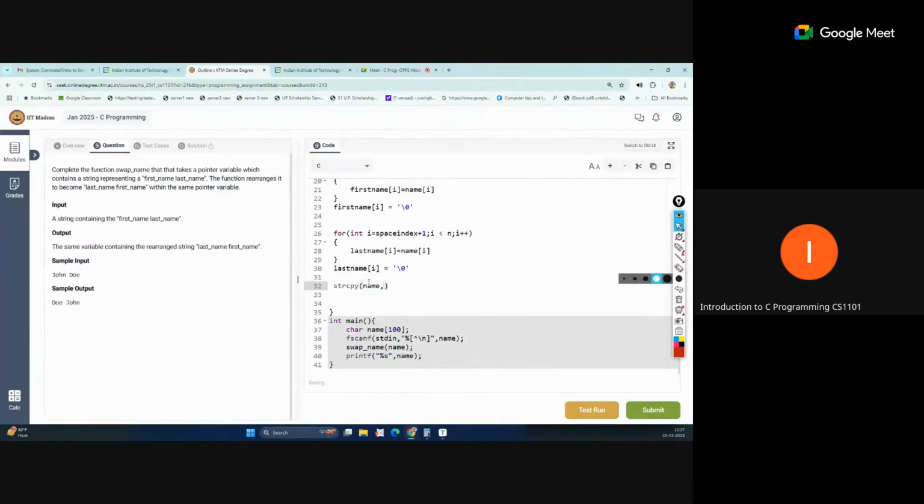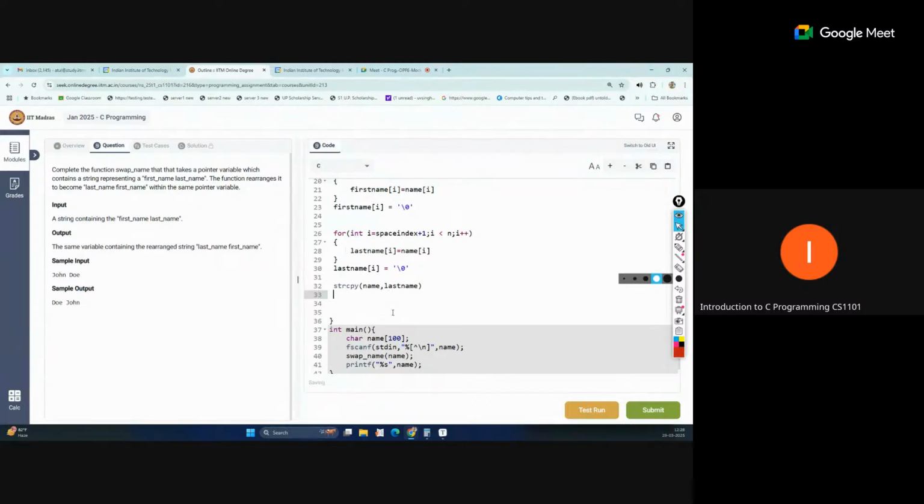Sorry, it's last name because we want to swap here. So last name is copied to this pointer name. Then we need a space. So this is just a copy function first thing.